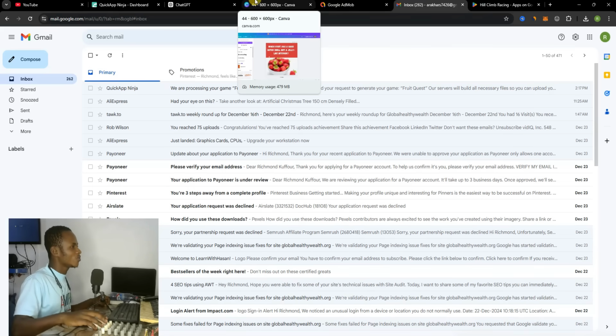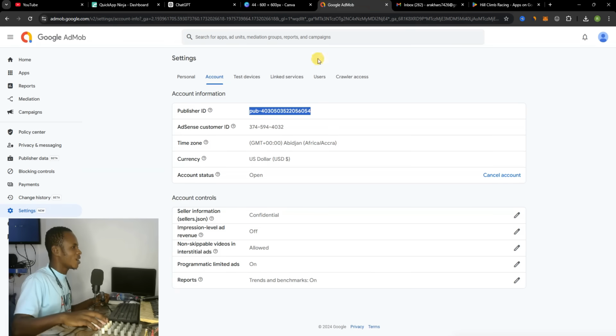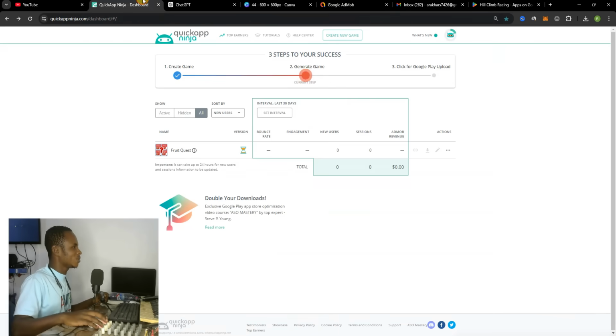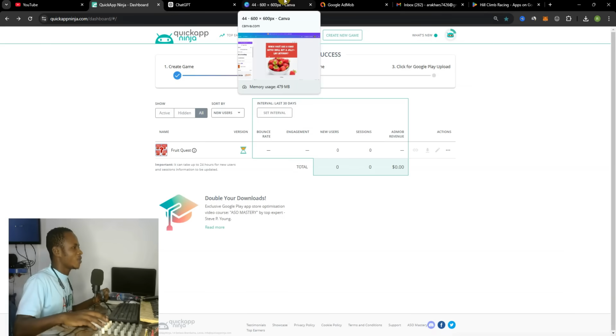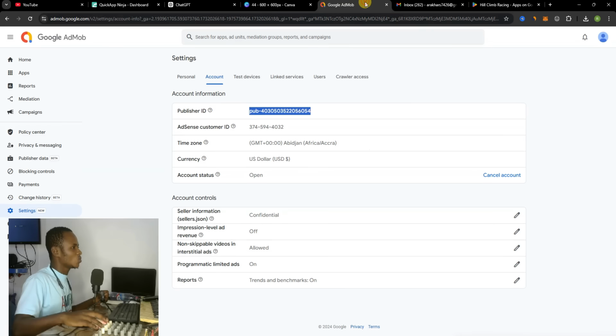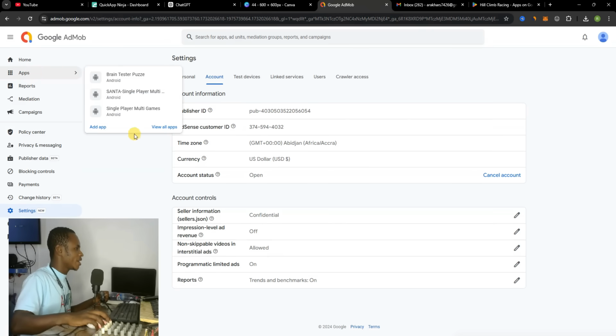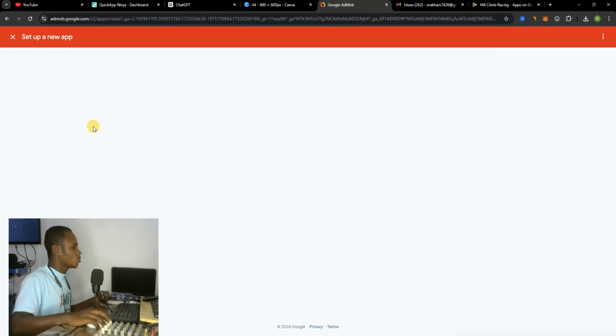So far the game is still, we are still on it. So I was just waiting for it to finish, and then I'll add my ad unit to it, guys. One thing you need to do is go to the section where it says apps over here, then come to the section where it says add app, and I'm going to show you guys how to add an app.